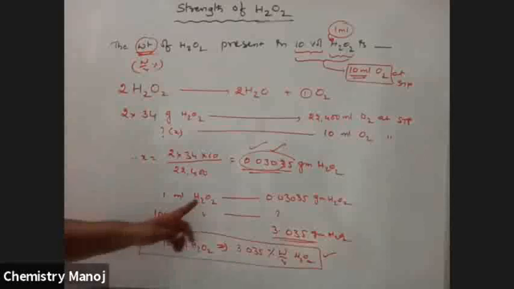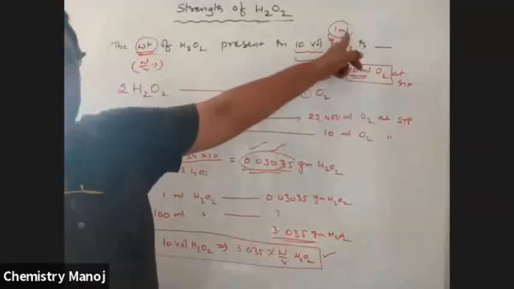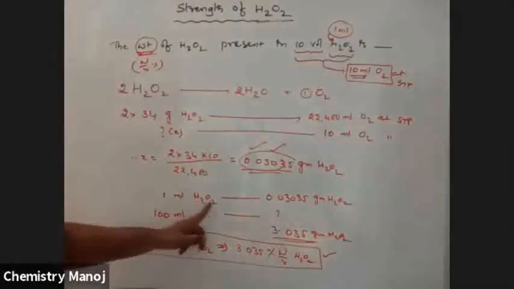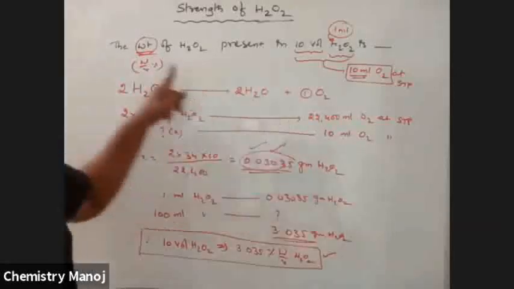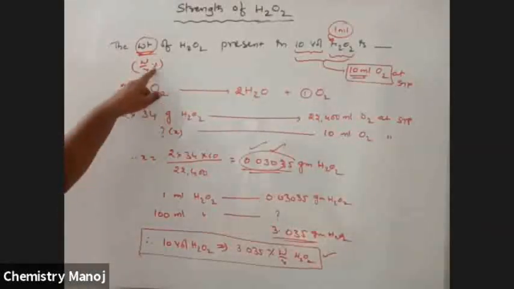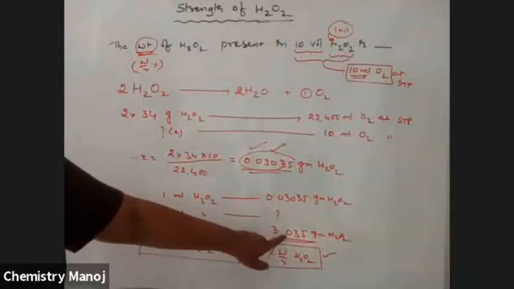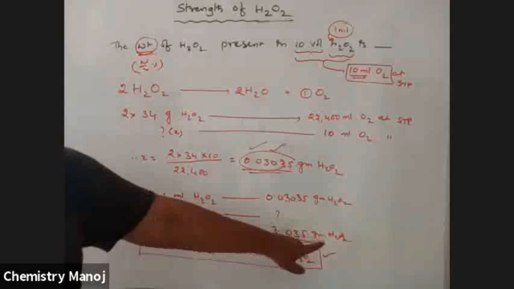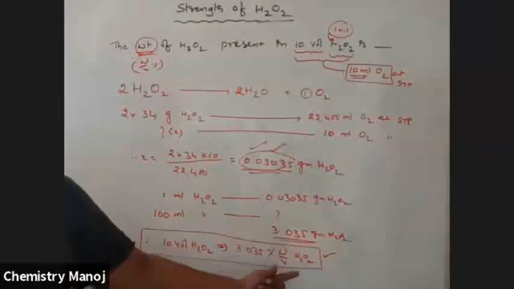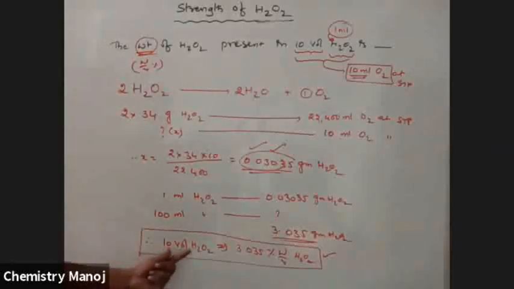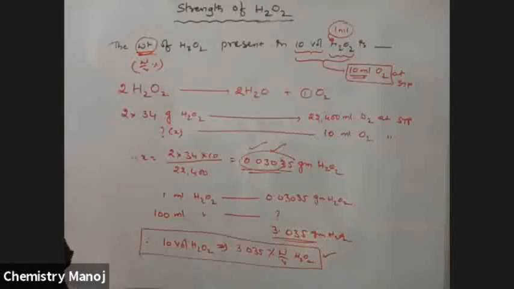See, my dear boys. This is coming from 10 ml O2. This 10 ml O2 means 1 ml H2O2. That means 1 ml H2O2 has 0.3035 grams H2O2, because I am taking percentage weight by volume. Percentage means per 100 ml. So for 100 ml, how much H2O2 is the weight? That is 3.035 grams. Therefore, this gives the percentage weight by volume strength. Therefore, 10 volume H2O2 means 3.035% weight by volume.